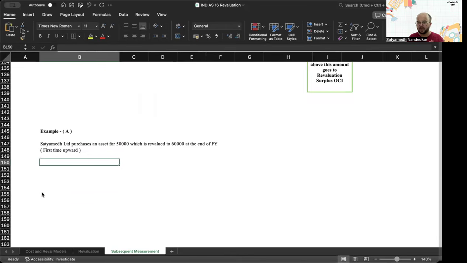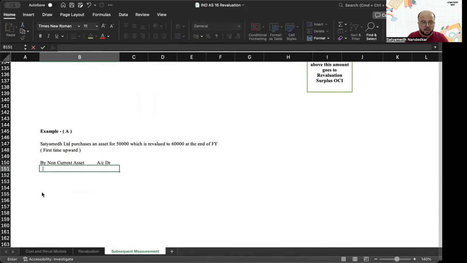I'm not writing the accounting entry for purchase, which you know is non-current asset to cash. Here the entry will be by non-current asset account debit to revaluation surplus account.